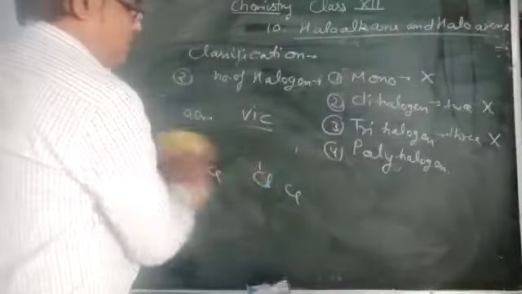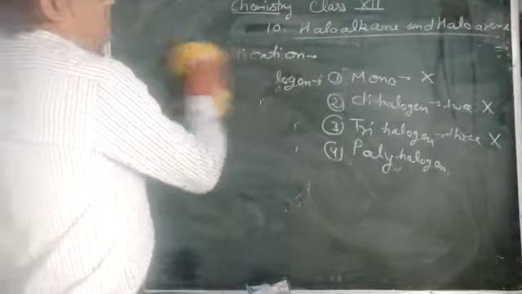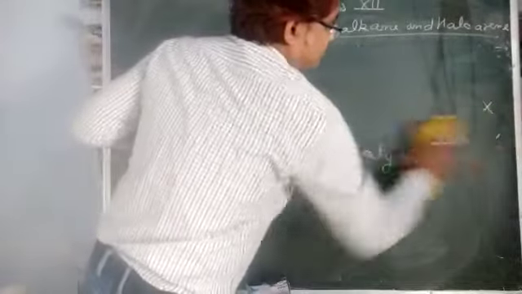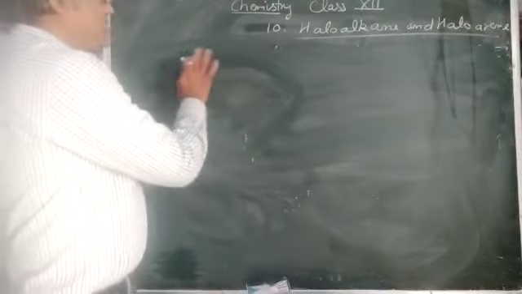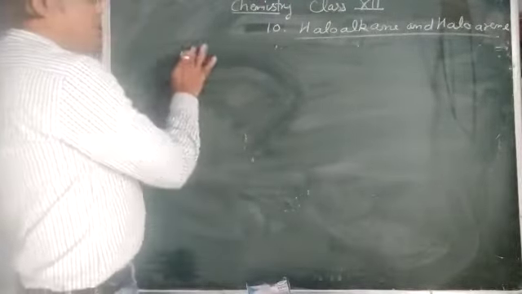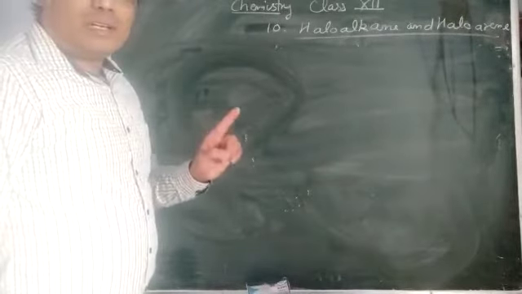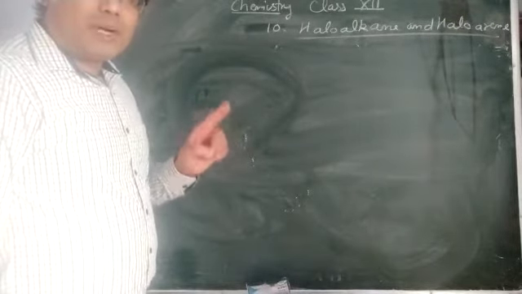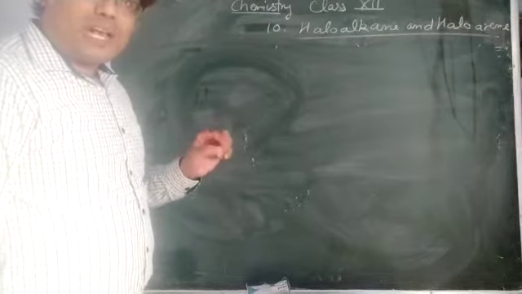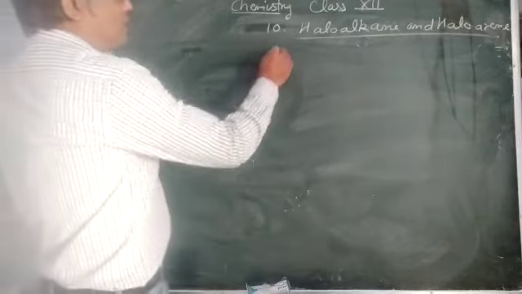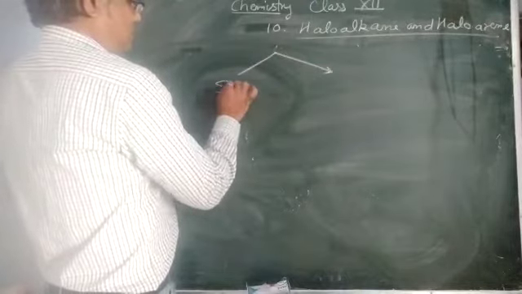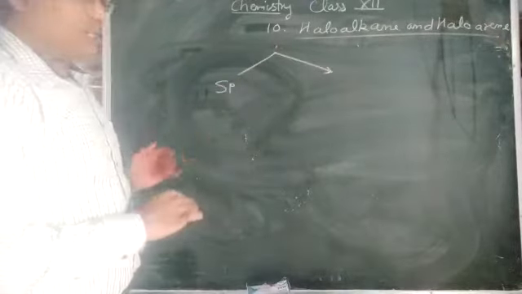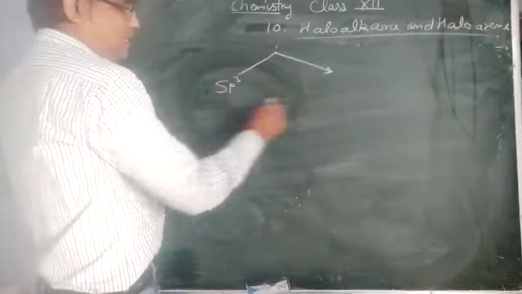Now the next important classification: halogen derivatives may be classified on the basis of the type of hybridization of the carbon atom to which the halogen atom is attached. You know there are two types of hybridization generally for carbon, sp3 and sp2.